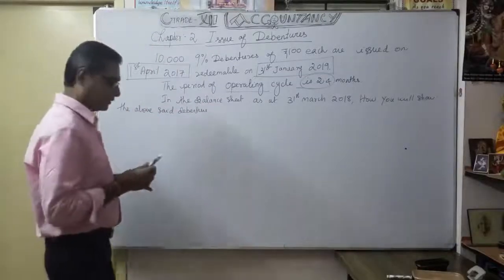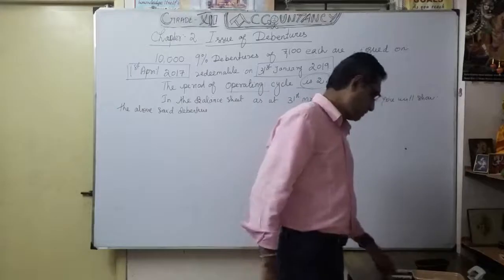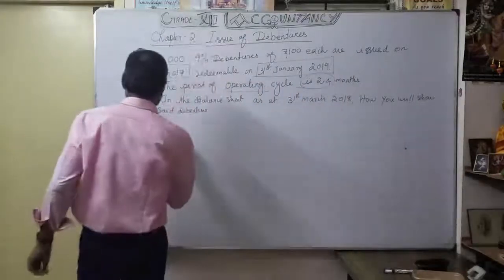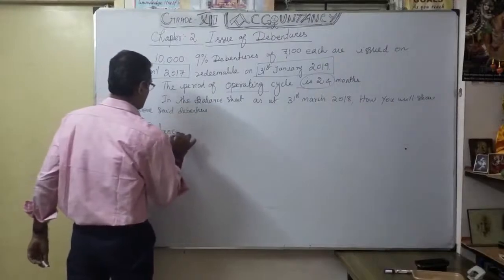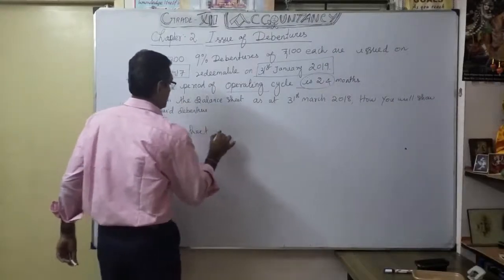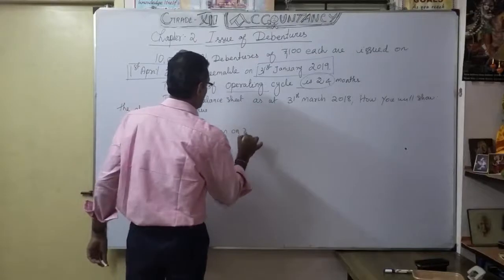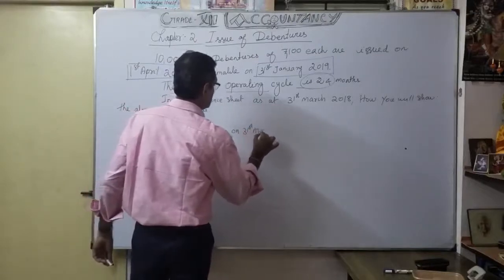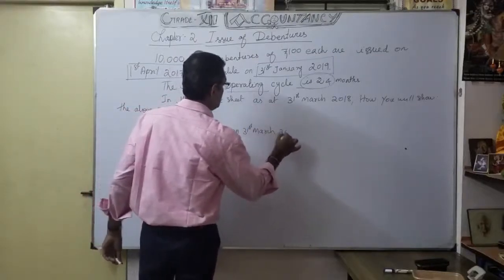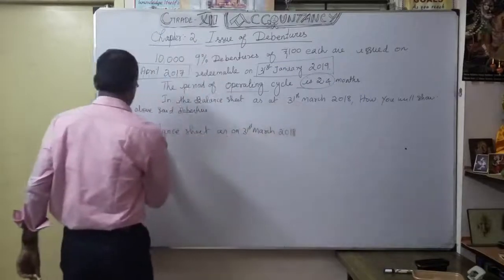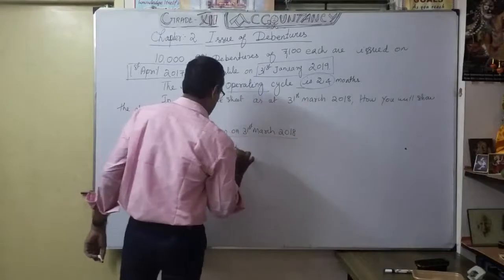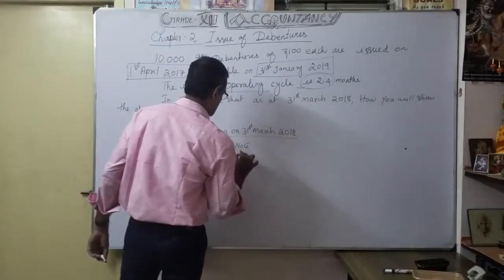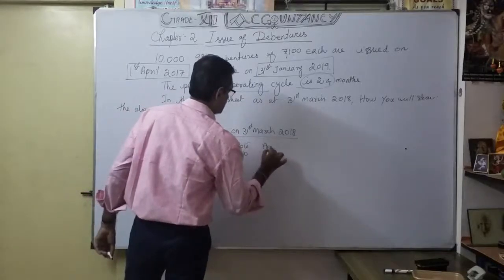Now let's see, we will write in the same manner first. The balance sheet as on 31st March 2018, that is the heading. As you know very well, note number and amount.